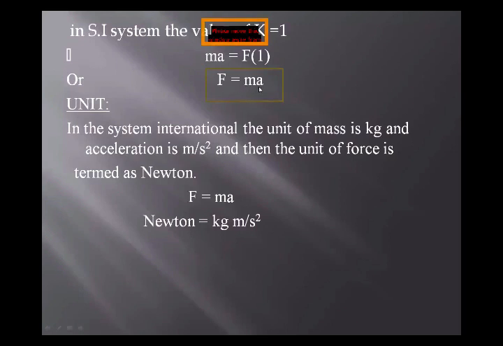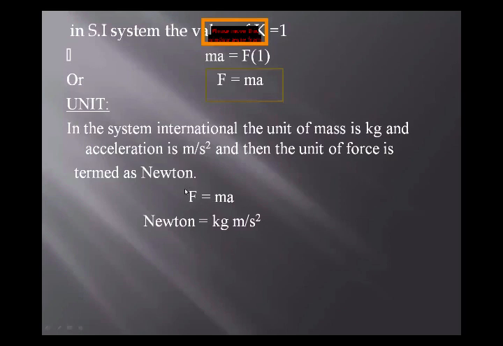Okay, so students, to find the unit of a force, just remember one thing, that whenever we want to derive the unit of any quantity, we just have to place the units in place of the quantities.